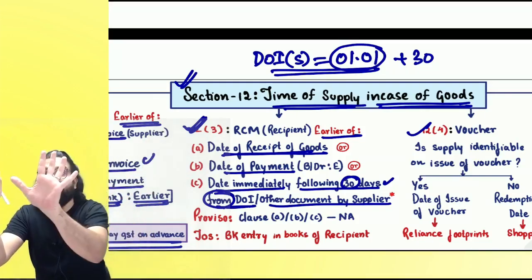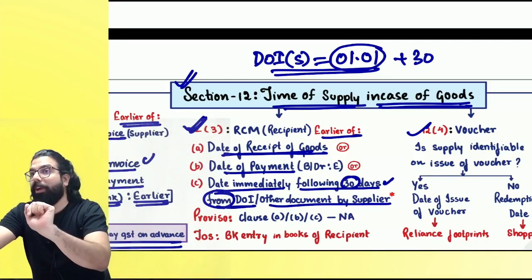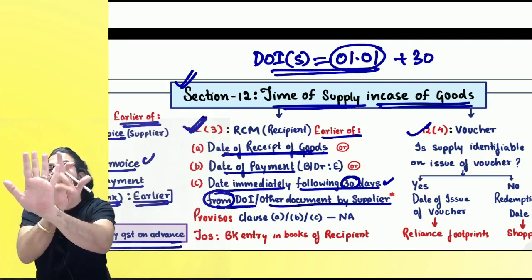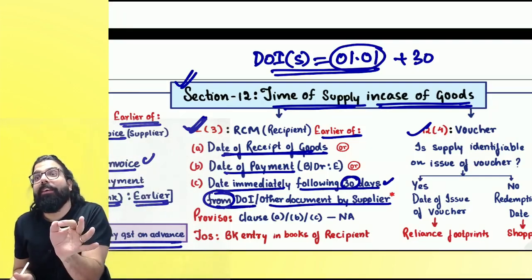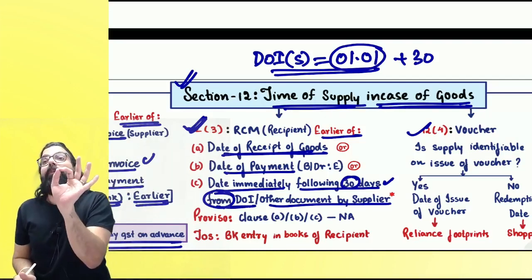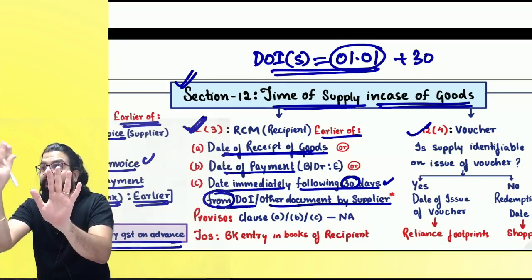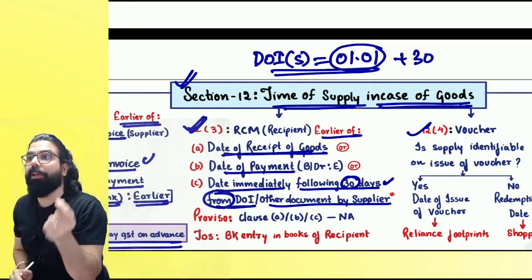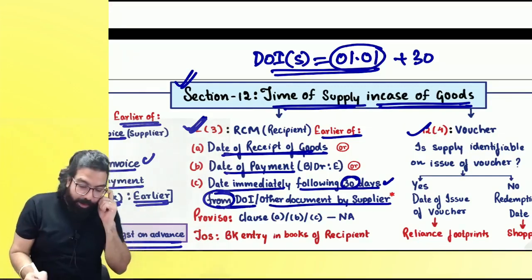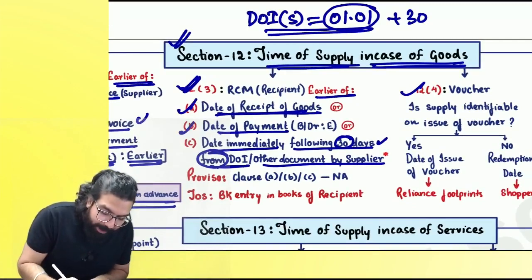And from the date of invoice, first you have to see 30 days. Invoice is first, add 30 days, 31st came. The next day, so it is the 31st day from the date of invoice. And whenever it is from, the first day is always excluded. Is my point clear to all? Can I go ahead, everyone?